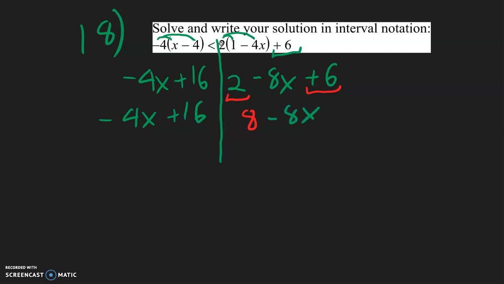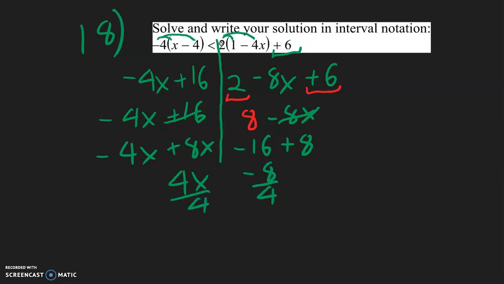Now getting all the x's on the left side, so we have negative 4x over here. This negative 8x needs to move, so it becomes positive 8x. The 16 needs to move, so it changes to negative 16, and this positive 8 will stay. So negative 4 plus 8 is going to be 4x. Negative 16 plus 8 is going to be negative 8. Then divide by 4 on both sides. This time we're dividing by a positive, so the inequality symbol will not need to change. Negative 8 divided by 4 is going to be negative 2.